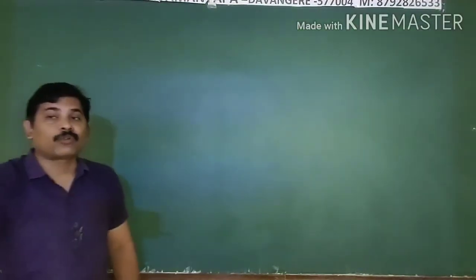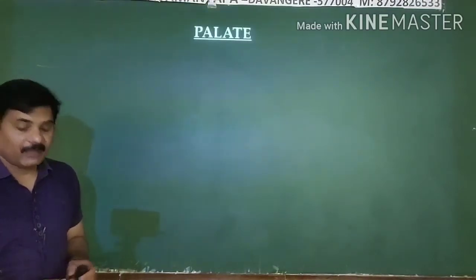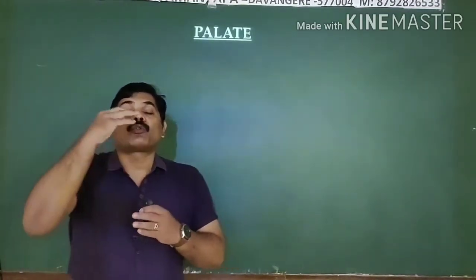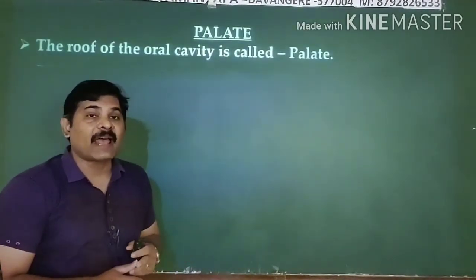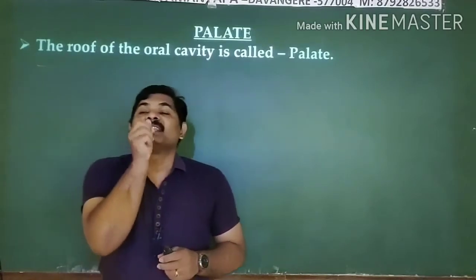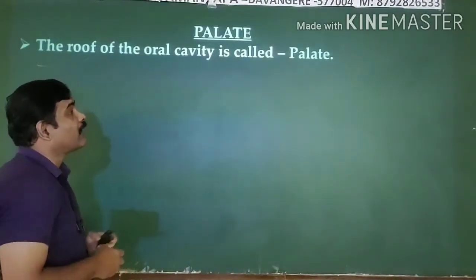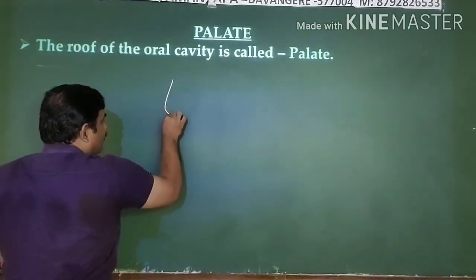First and foremost part of the oral or buccal cavity is your palate. Then what is the palate? Palate is actually the roof of your oral or buccal cavity. That means this is the area. The roof of your oral or buccal cavity is known as the palate, that you can see here diagrammatically.